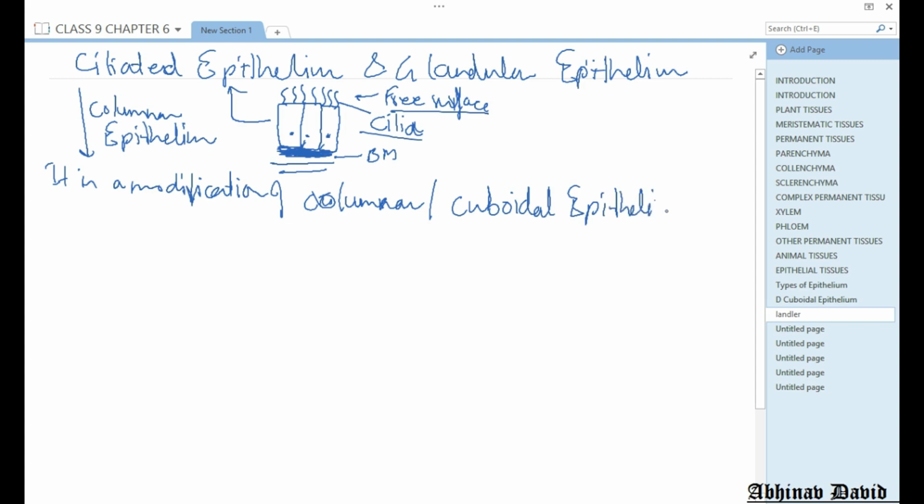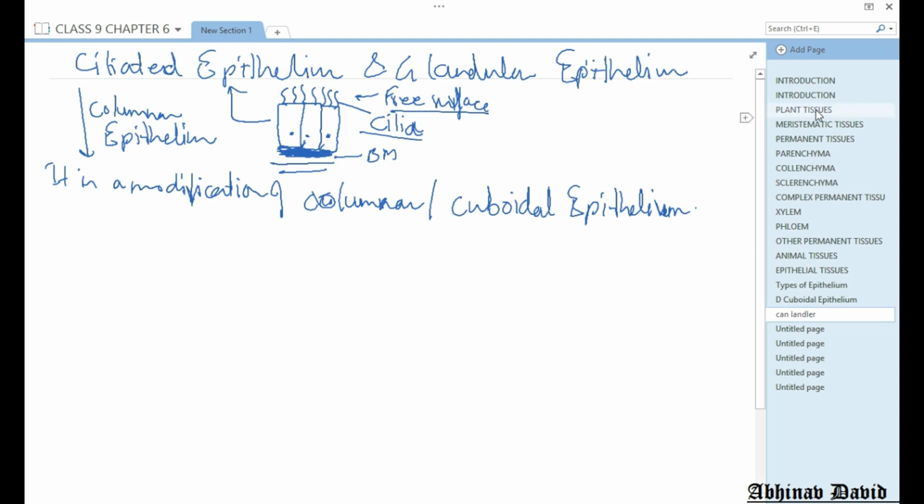If columnar or cuboidal epithelium have cilia on their free surface, we can call them ciliated epithelium.